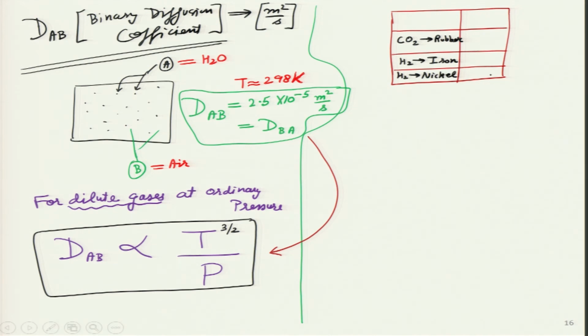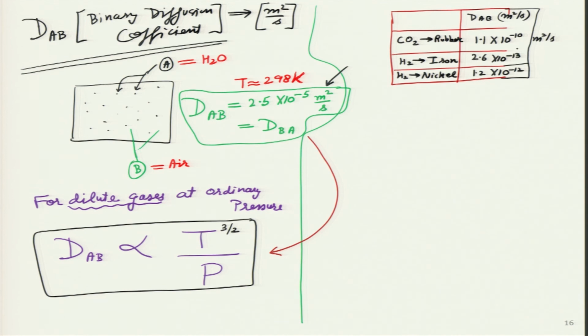So, these are the three pairs that I am considering, and I will write their DAB values over here, in meter square per second. Now compare with this DAB value. So, this is 1.1 into 10 to the power minus 10 meter square per second. This is 2.6 into 10 to the power minus 13, and 1.2 into 10 to the power minus 12.